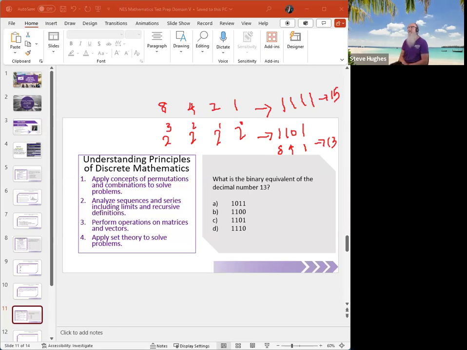So I can't use all of them. That would be 15. I have to eliminate 2. That would be the second one. So my answer here is, which one is that? That's C, 1, 1, 0, 1, just working backwards. All right, let's go ahead and clear this out.